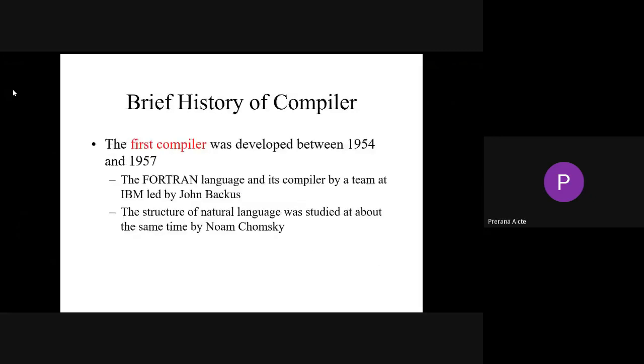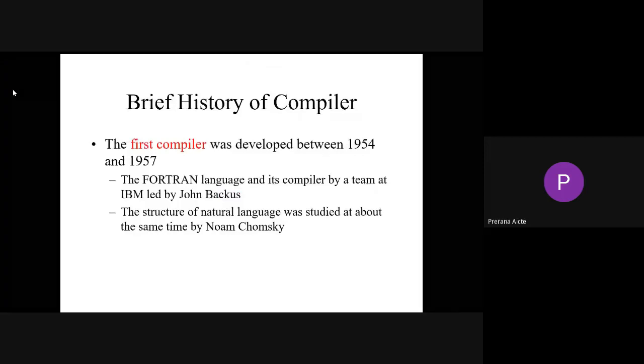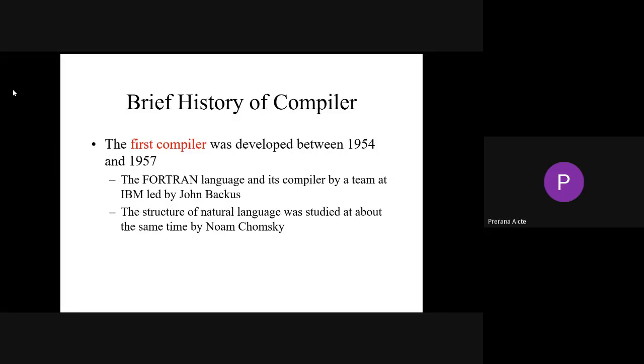So, a brief history of a compiler. The first compiler was developed in the years 1954 to 57. The Fortran language was the first compiler-oriented language, and its compiler was built by a team at IBM led by John Backus. The structure of natural language was studied about the same time, by Noam Chomsky. The first natural language structure was by Noam Chomsky, as we all know, right? So Chomsky is also a first study connected with this compiler.